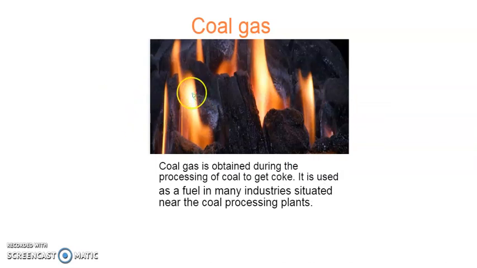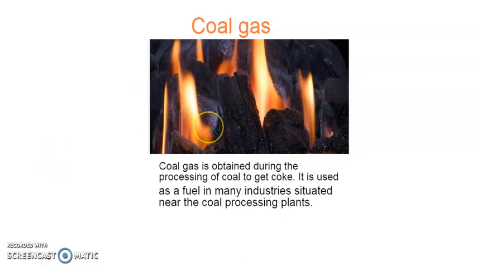When coal is burned to obtain coke, the gas that is produced is known as coal gas. It is used in many industries that are situated near the coal processing plants. The industries require fuel, so the coal gas is used as fuel in those industries.